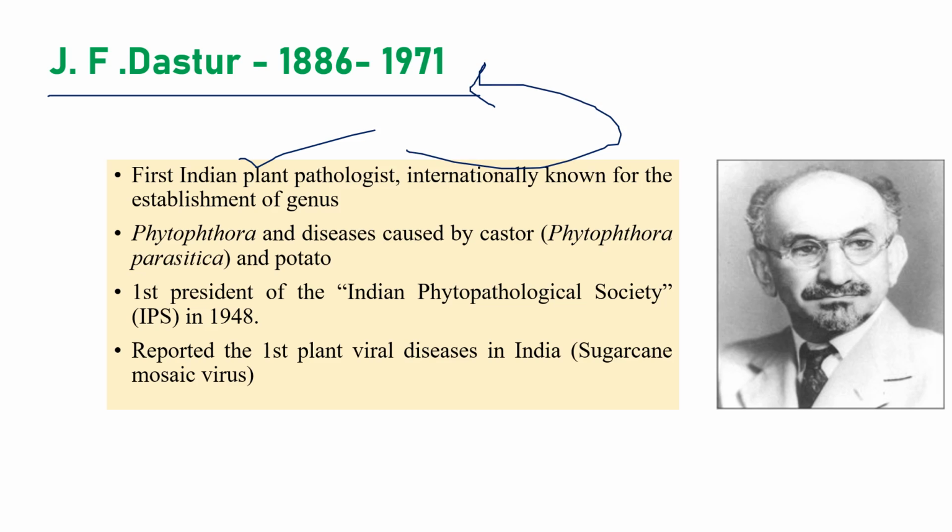He is renowned for establishing the Phytophthora genus in India, in castor seedling blight, caused by Phytophthora parasitica. It is the second president, not first. That was around 1948. He is also the one who first reported the first viral disease of India, sugarcane mosaic virus. The repeatedly asked question is: who established the Phytophthora genus in India? J.F. Dastur. Seedling blight of castor was associated with which of the following scientists? J.F. Dastur. Actually, seedling blight of castor was first discovered by J.F. Dastur only.